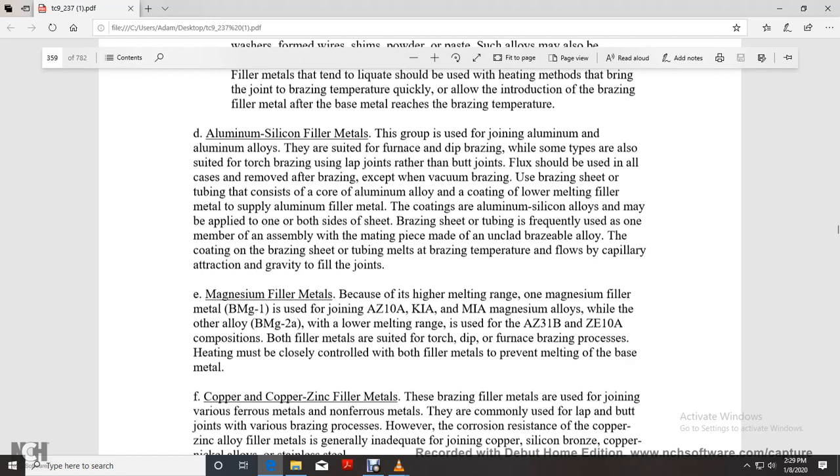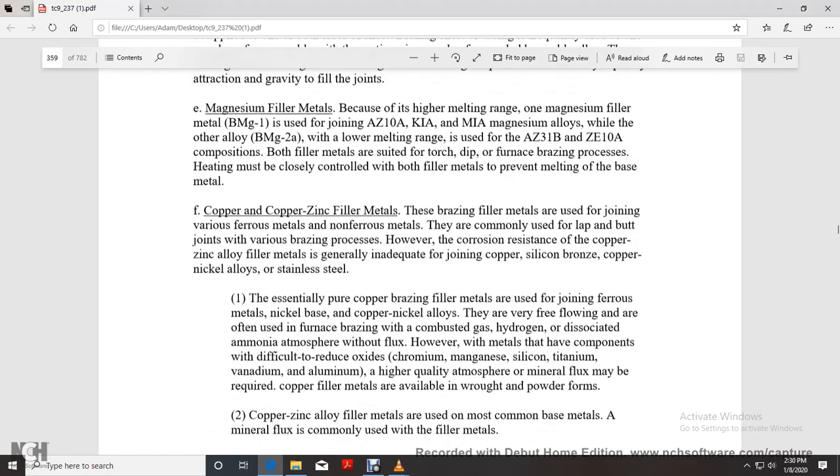It fills the joint. Magnesium filler metal with a high melting range is used for the joints of AZ10A and K1A magnesium alloy, while the other, with a low melting range, is used for the AZ31B and AZE10A composition. Both filler metals are suited for the torch, dip, and furnace brazing process. Heating must be controlled with filler metal to prevent melting of the base metal.